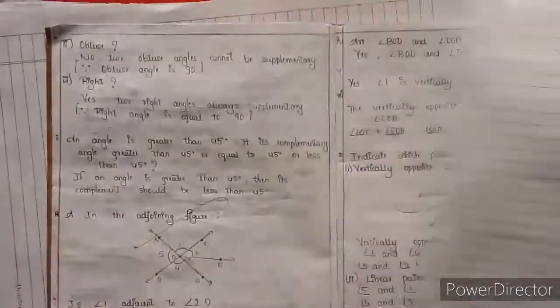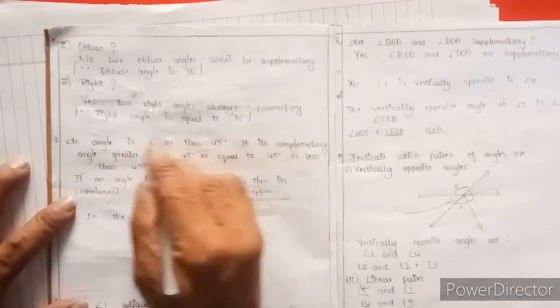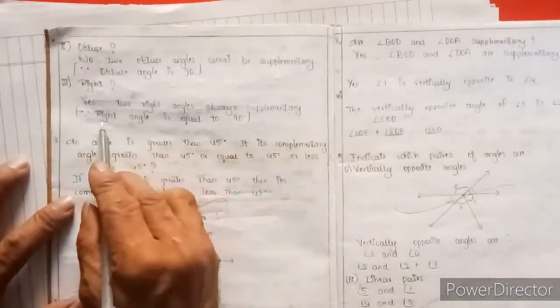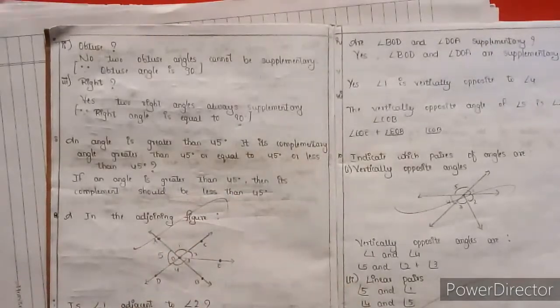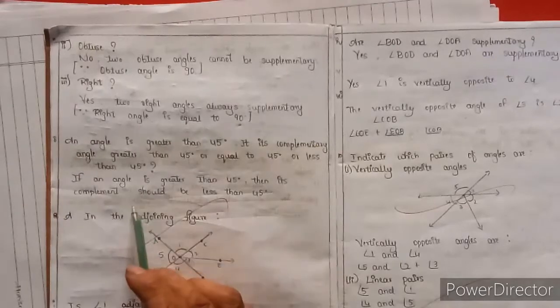Yes, two right angles are always supplementary. A right angle is always exactly 90 degrees, neither below 90 nor above 90. For a right angle, exactly 90 degrees should come. Now the eighth one, I am going to explain the eighth one.